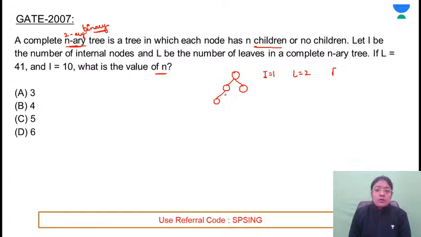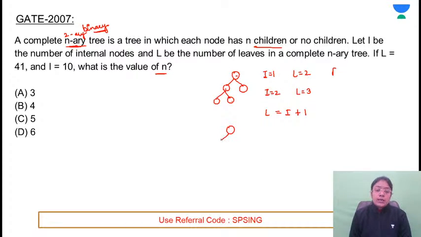Now in this case, number of internal nodes are 2. So if the internal nodes are 2, how many leaf nodes are there? 1, 2 and 3. Very good. So what is the relationship? That is the number of leaf nodes is equal to the number of internal nodes plus 1.